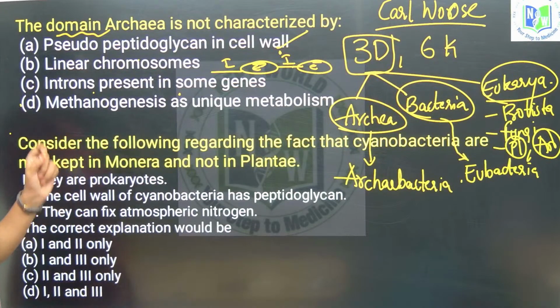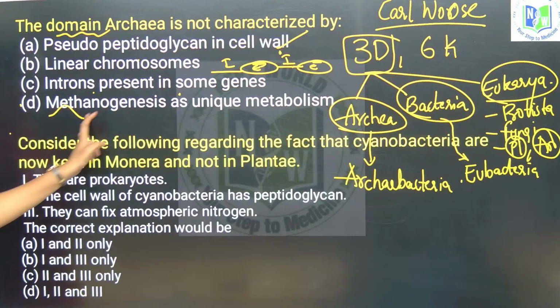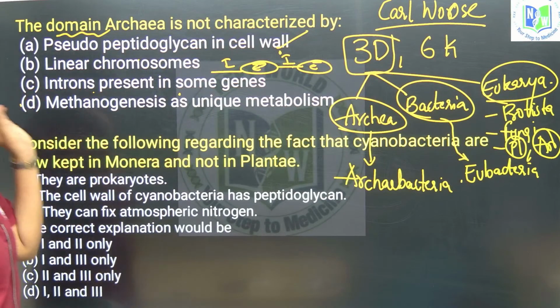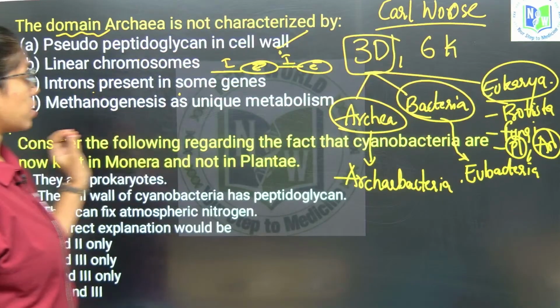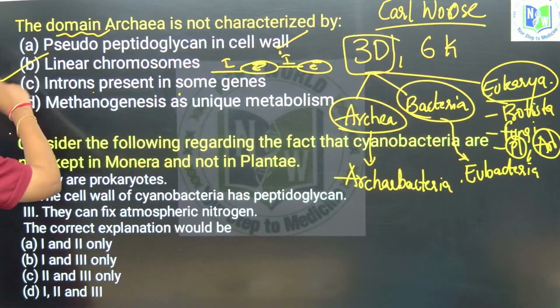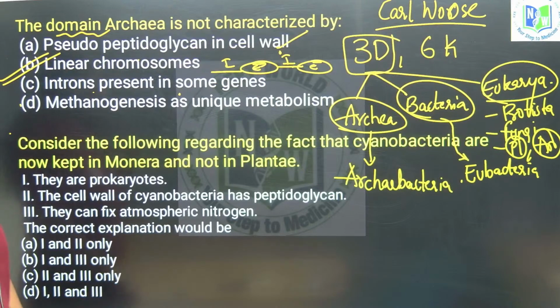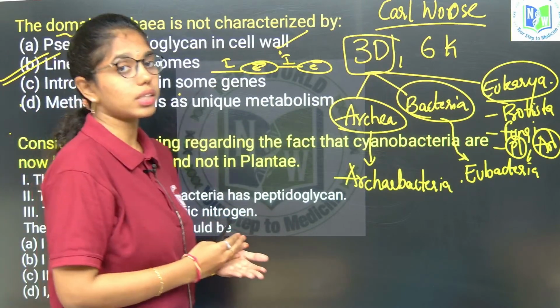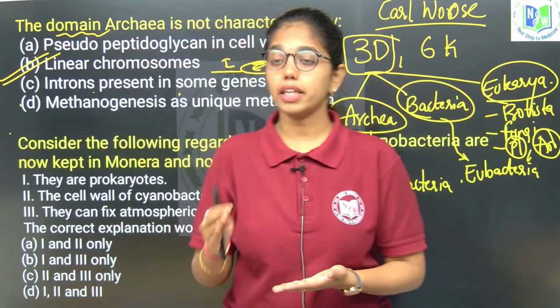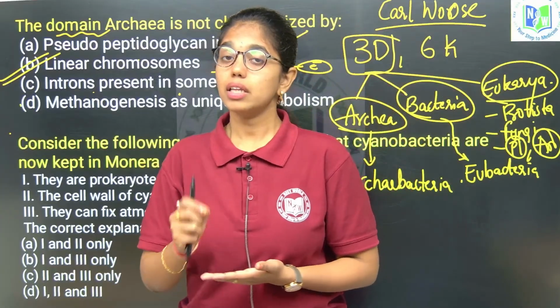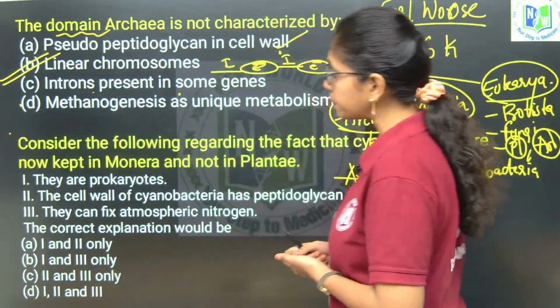Methanogenesis as a unique metabolism is observed in archaebacteria. Linear chromosomes are observed only in eukaryotic cells, whereas archaebacteria and eubacteria have circular chromosomes.